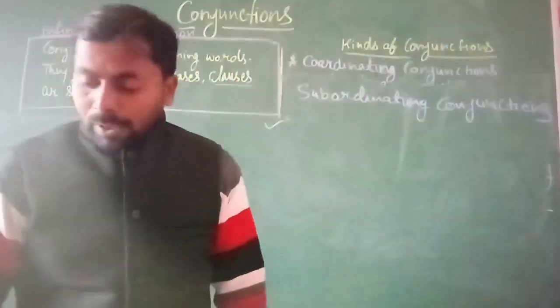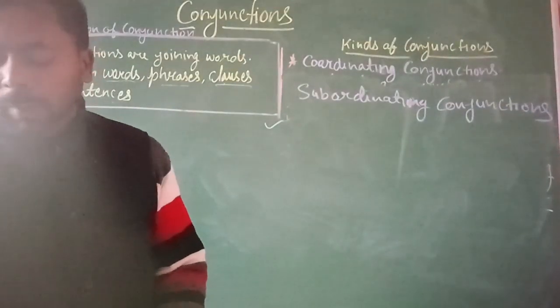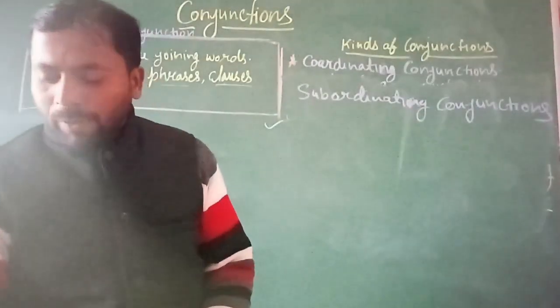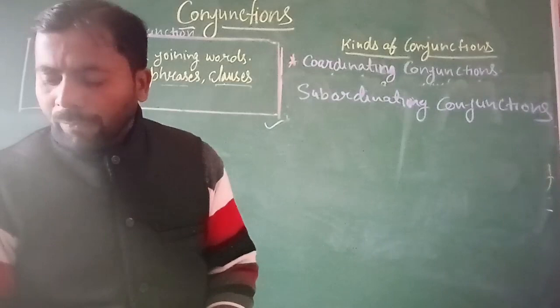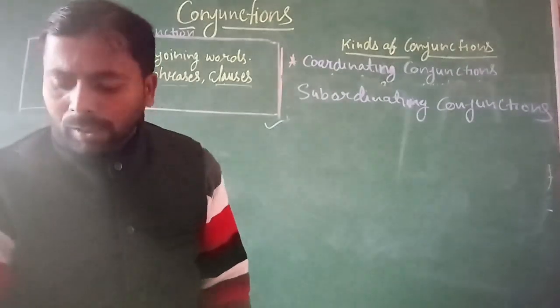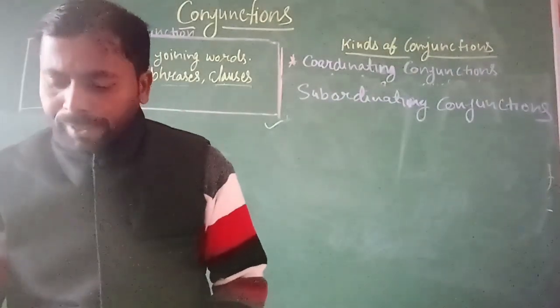Let's see the definition of the subordinating conjunction. A conjunction that joins two statements, one of which depends on the other, is called a subordinating conjunction.